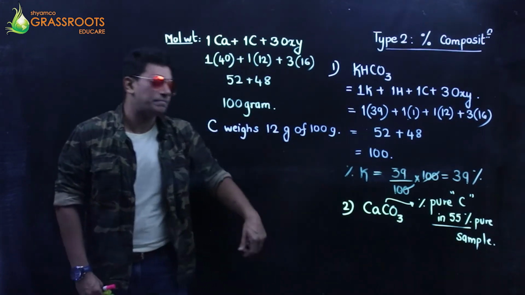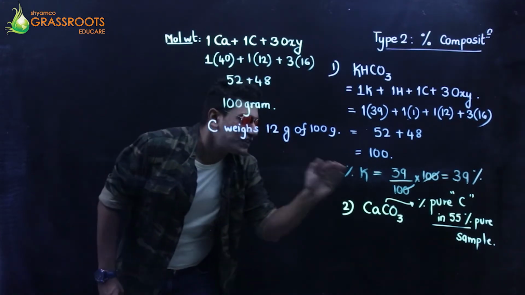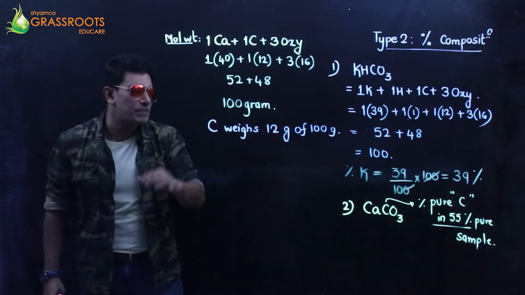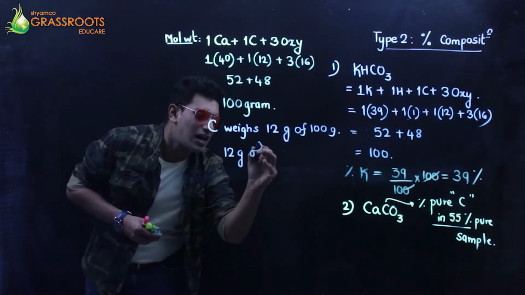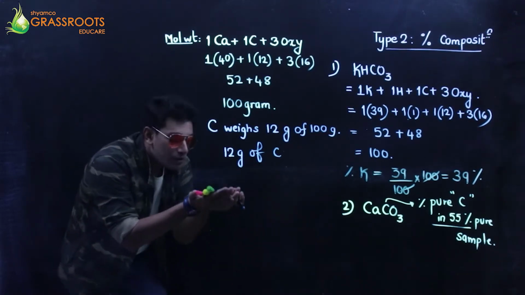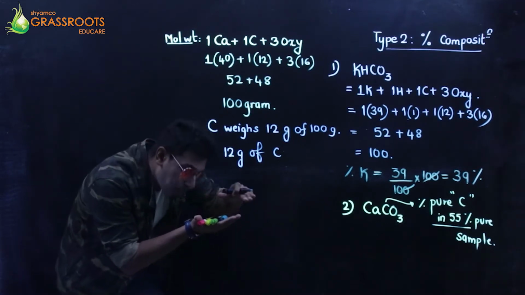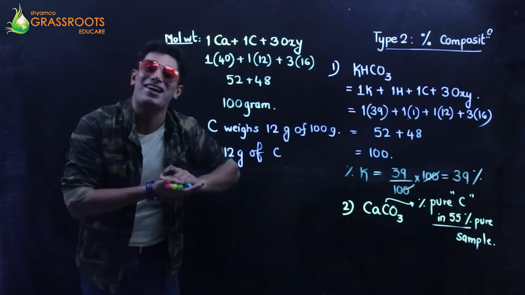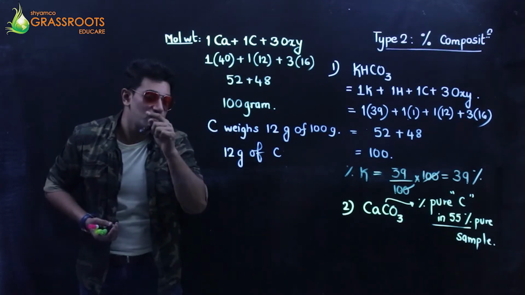Now, I know that it is only a 55% pure sample. This 12 grams of carbon is pure plus impure. It's a mixed carbon, out of which only 55% is pure.